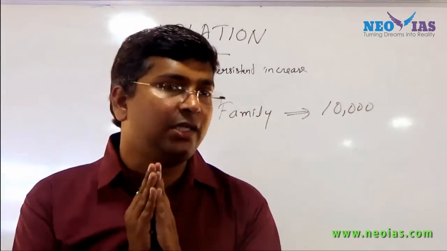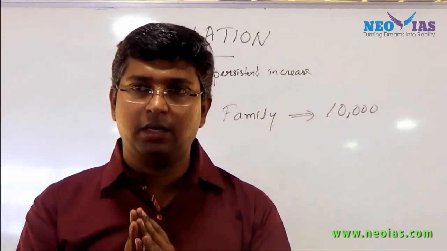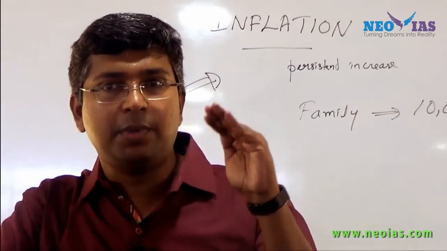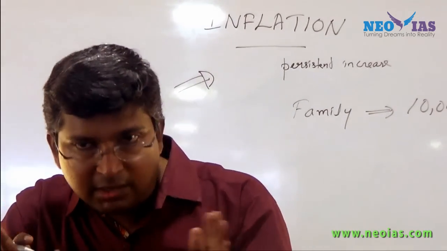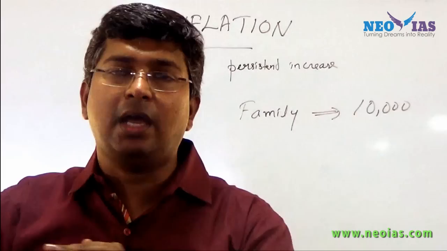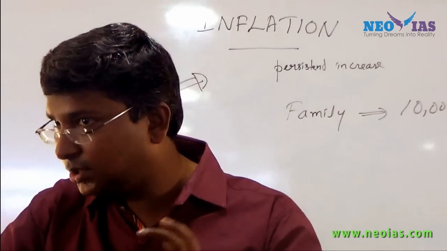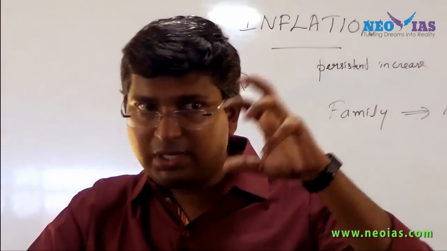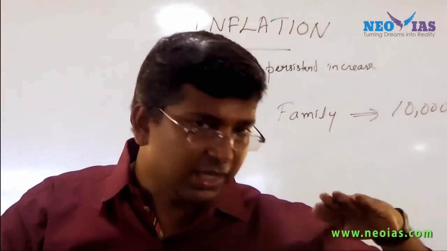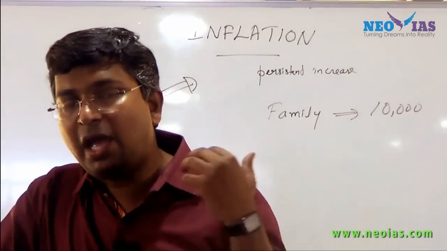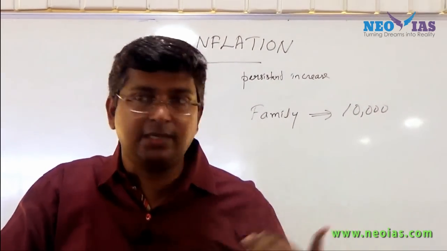They are living with 10,000, they are okay with it. Now suddenly what happened? After a certain period of time, maybe in a month, general prices of especially vegetables, fruits, then basic items like milk, all the protein related items, suddenly their price have increased.